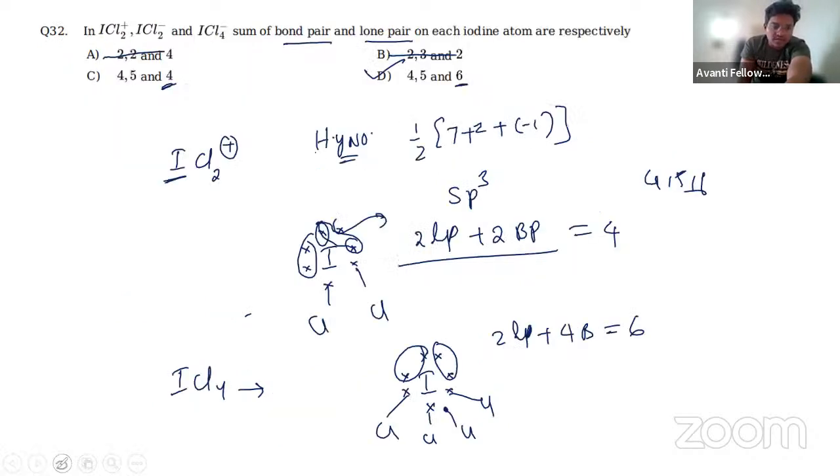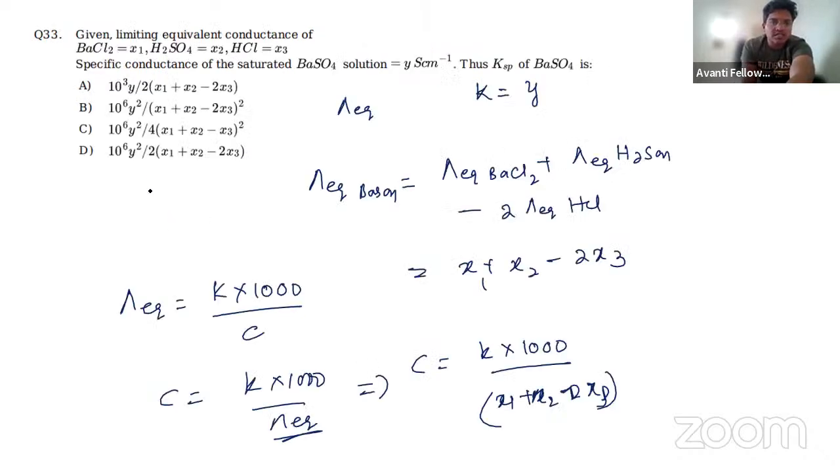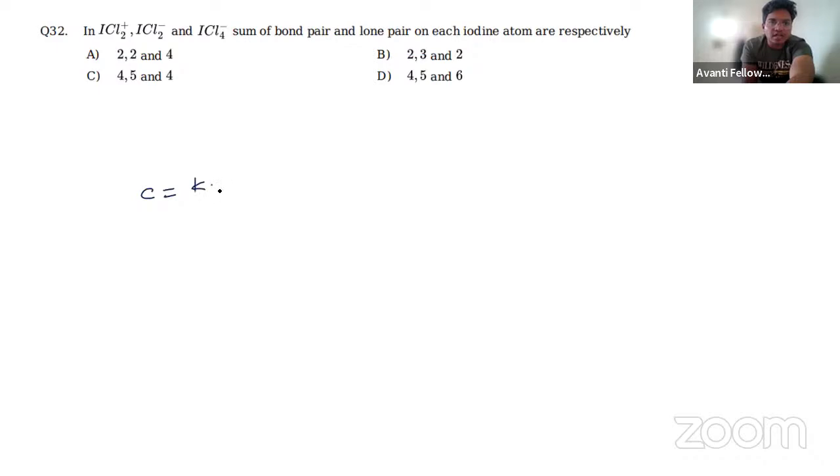Let me erase this one so that we can write here. I could have added the slide, but I couldn't make it. Now, C will become K into 1000 divided by X1 plus X2 minus 2X3. Now KSP we have seen, KSP is simply C square.